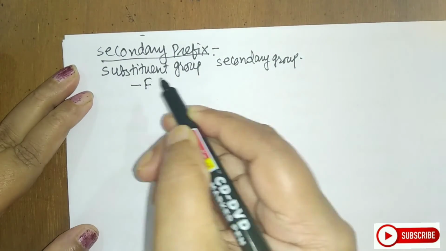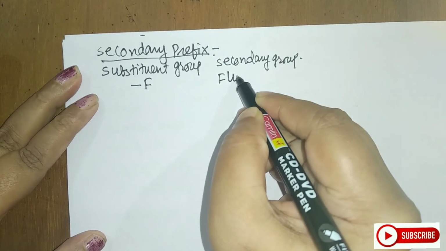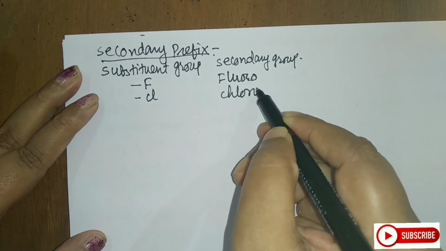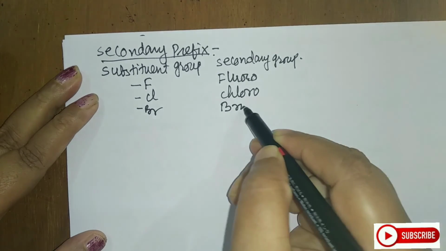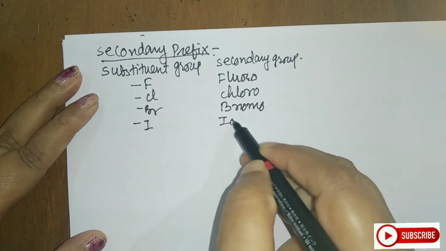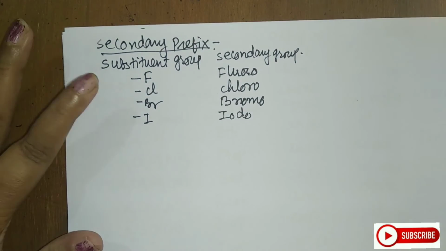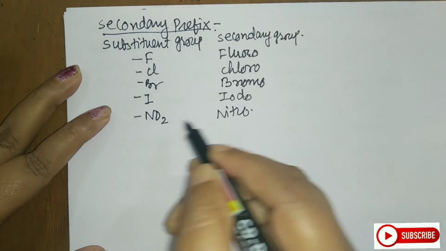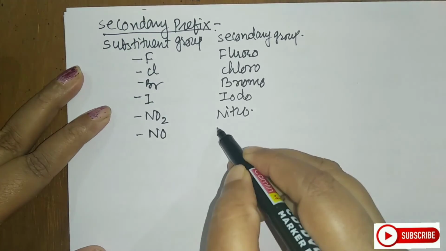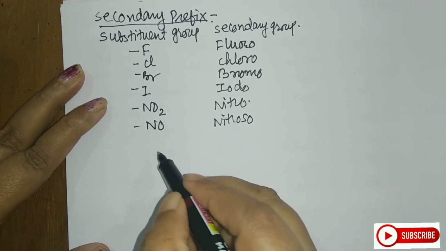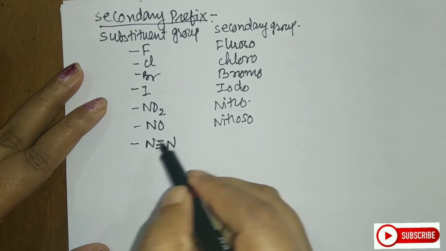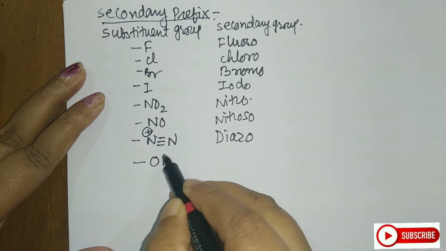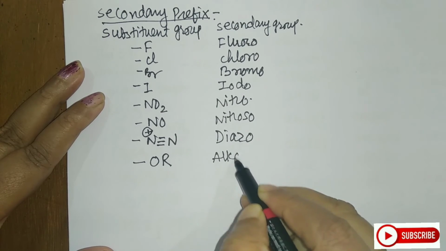Substituents: if you have F, that is a fluorine atom attached to it, then you call it fluoro. Similarly, if you have Cl, you will call it chloro. For Br, you will call it bromo. It is iodo. So for any halogen, you call it halo: fluoro, chloro, bromo, iodo. Now if you have the NO2 group, it is called nitro. If you have NO, then you call it nitroso. If you see a nitrogen triple bonded to nitrogen, with one nitrogen with a positive sign, then you call it diazo. If you have O and any alkane attached to it, then you call it alkoxy.